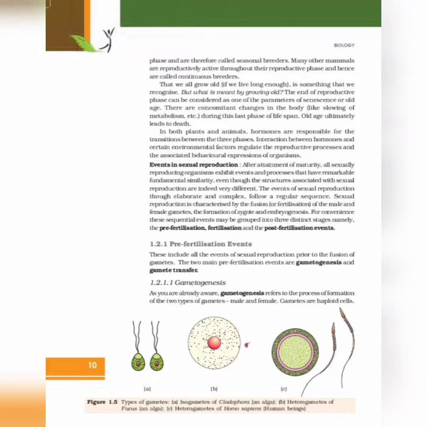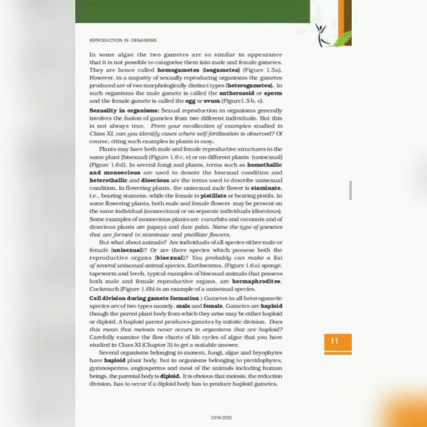Pre-fertilization events. These include all the events of sexual reproduction prior to the fusion of the gametes. The two main pre-fertilization events are gametogenesis and gamete transfer. Gametogenesis. As you are already aware, gametogenesis refers to the process of formation of the two types of gamete, male and female. Gametes are haploid cells. In some algae, the two gametes are so similar in appearance that it is not possible to categorize them into male and female gametes.